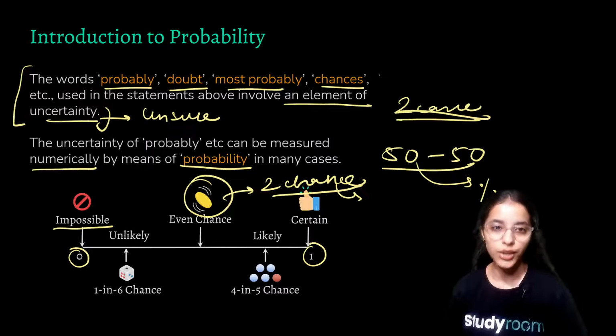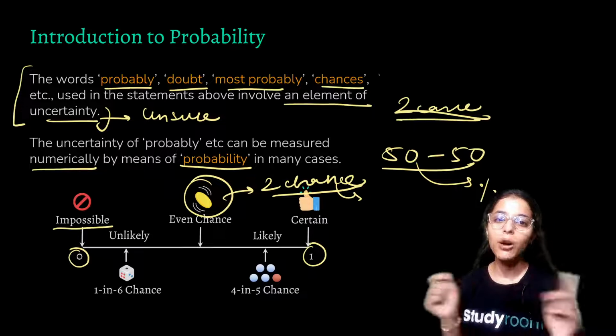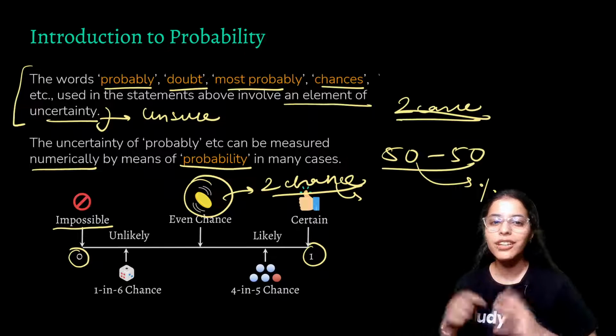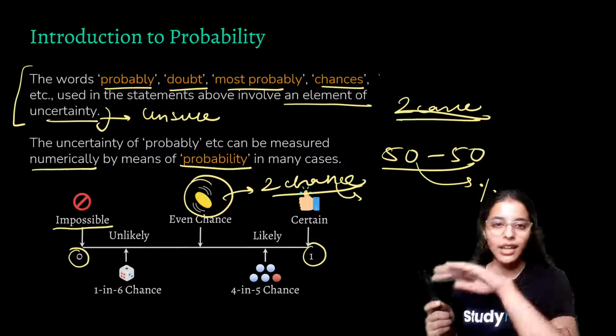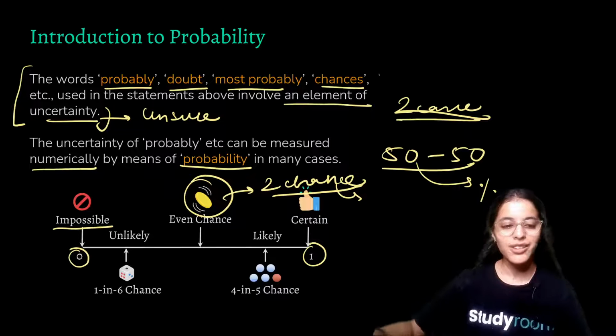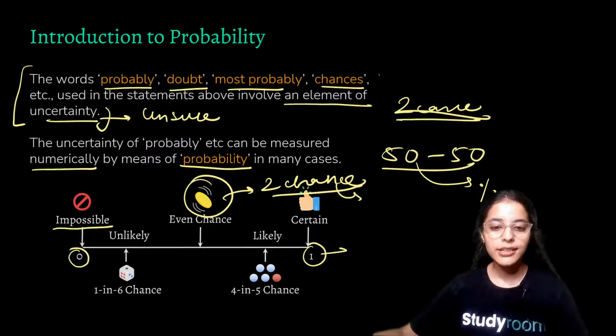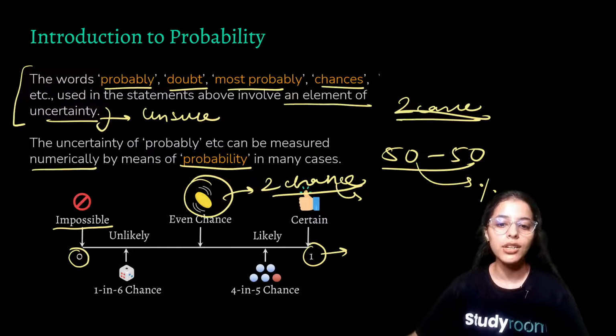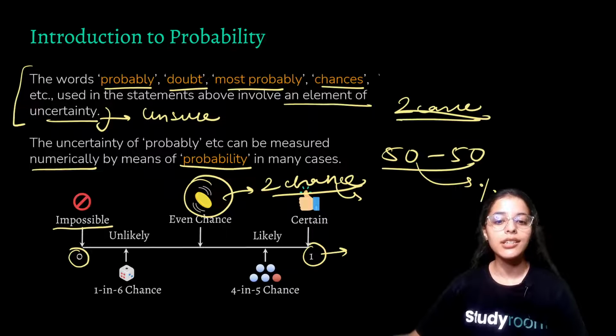The sun will always rise from the east, even if it is cloudy out there, because we know that even if it's cloudy, it's only the sky that is covered, right? But the sun is rising behind the clouds, right? So we'll always say that it has probability of 1. That is, it is always possible. It is always going to happen.